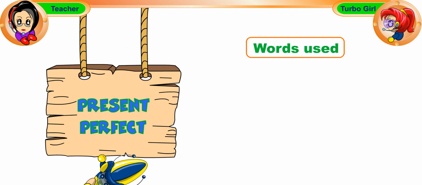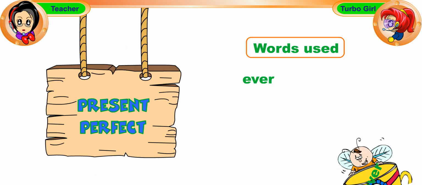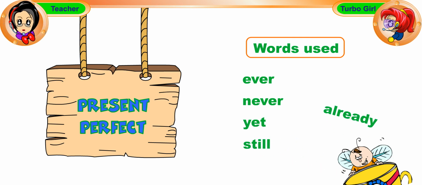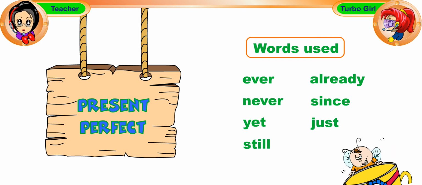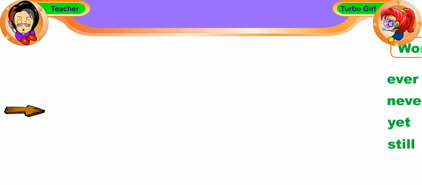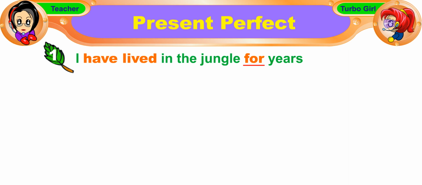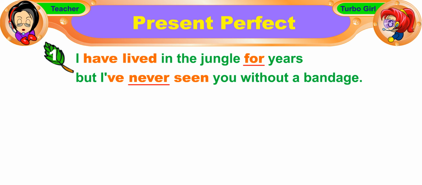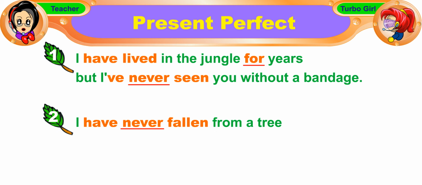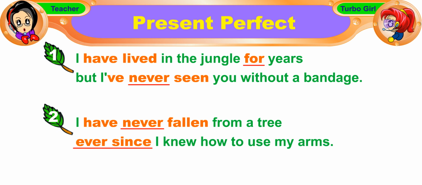We often use the present perfect tense with these words: ever, never, yet, still, already, since, and just. For example, I have lived in the jungle for years, but I've never seen you without a bandage. Or, I have never fallen from a tree ever since I knew how to use my arms.